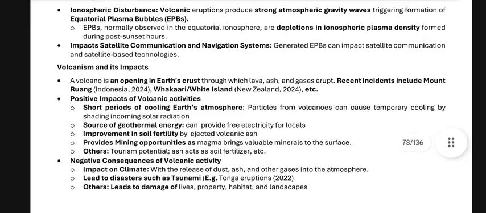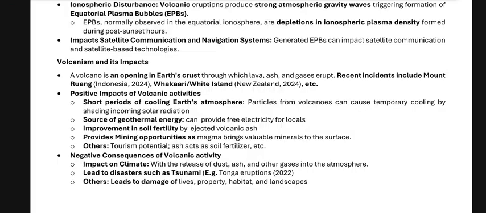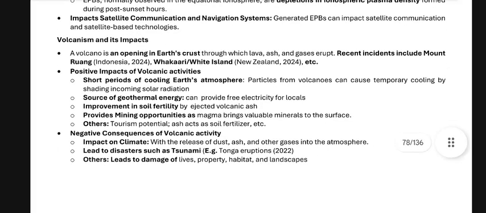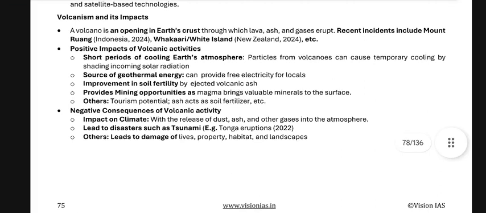Positive effects of volcanic activities: short periods of cooling of Earth's atmosphere, as particles from volcanoes can cause temporary cooling by blocking incoming solar radiation. The source of geothermal energy can provide free electricity for locals. Improvement in soil fertility by ejected volcanic ash. Provides mining, as magma brings valuable minerals to the surface. Others: tourism potential, and rich ash acts as soil fertilizer, etc.